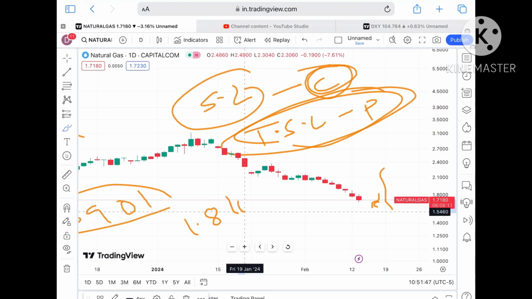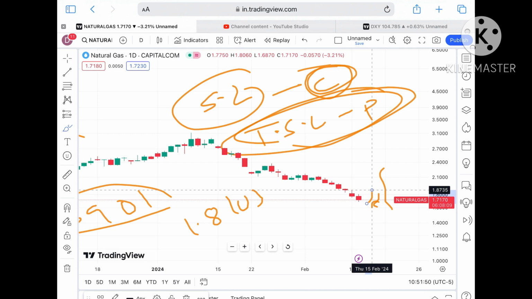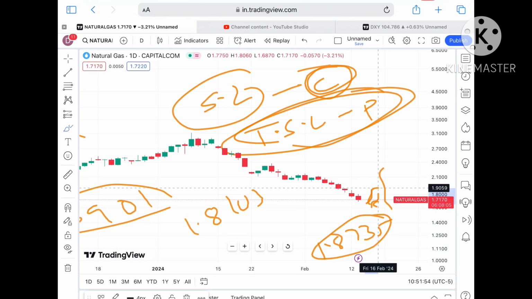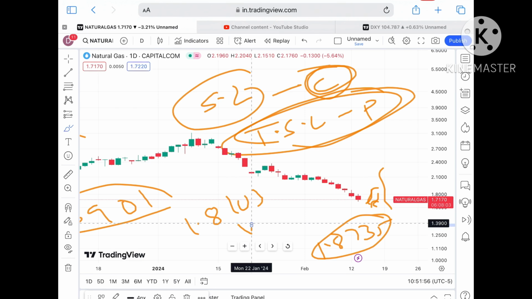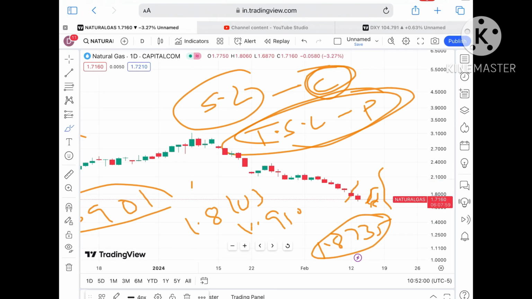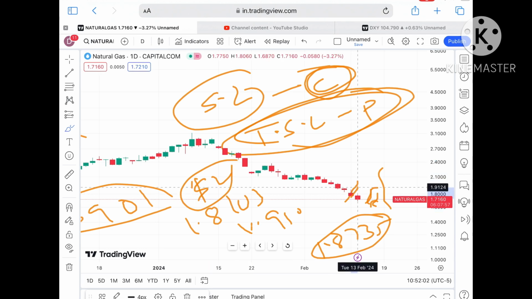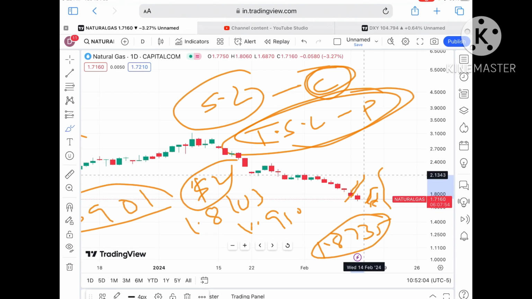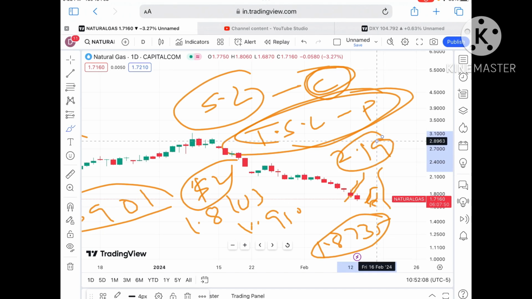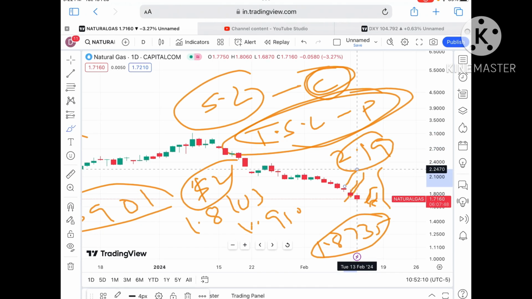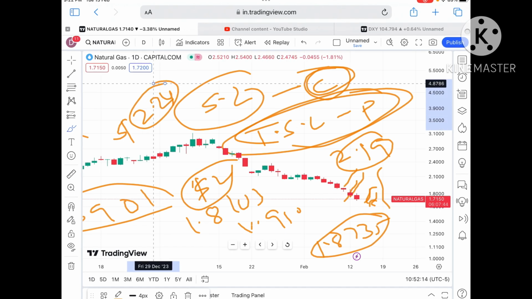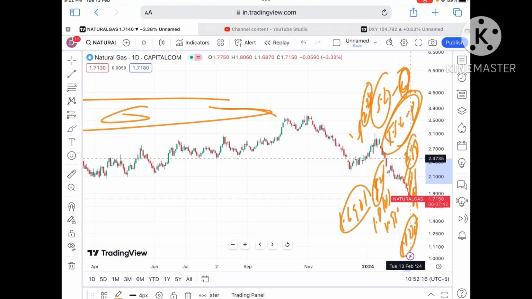Suppose the price sustains, we can see it go towards its next resistance of $1.8103, and if that level sustains, we can see a level of 1.8735. If the price goes above that level, we can see a level of $1.9509, and from there further upside movement towards $2. If the price keeps sustaining above $2, it will go further upside, and after that it can cross a level of $2.19, which is already being tested. So chances are high it will cross a level of $2.24.